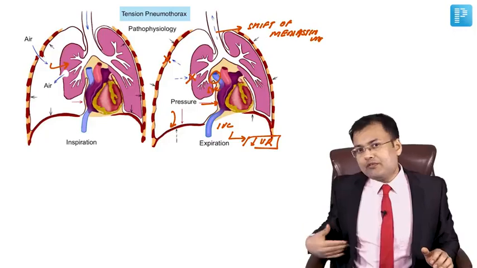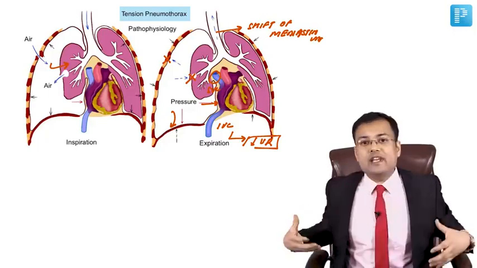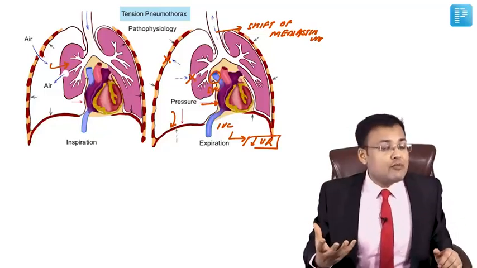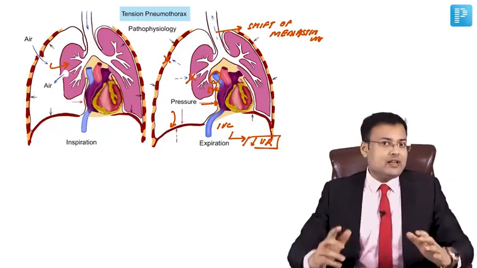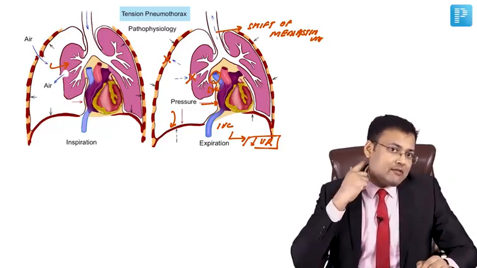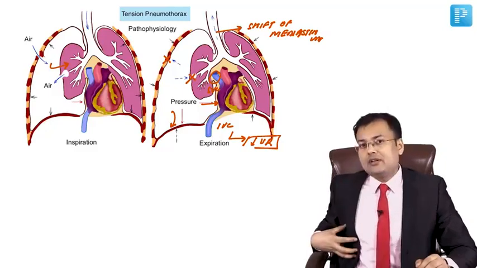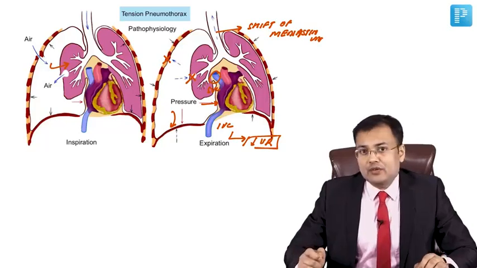Imagine that I am going to perform the percussion. On the affected side, what? There is hyperresonance because air is collected. And if you perform auscultation, what? There is absent breath sounds. So clinically, dyspnea, tachypnea, distended neck veins. On percussion, hyperresonance, and on auscultation there is absent breath sounds.